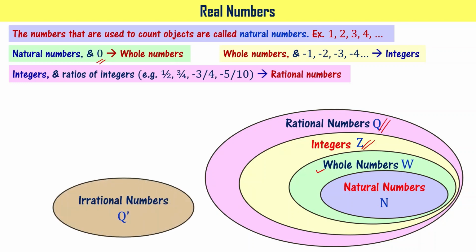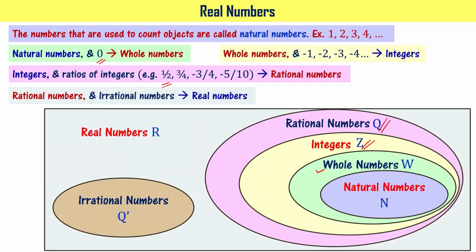And we know that there is another set of numbers called irrational numbers. Those numbers cannot simply be expressed as a ratio of integers as done here. So the numbers which can be expressed as a ratio of integers are called rational numbers. The numbers which cannot be expressed as a ratio of integers are called irrational numbers, right? When you put these two sets together, you have a set called real numbers.